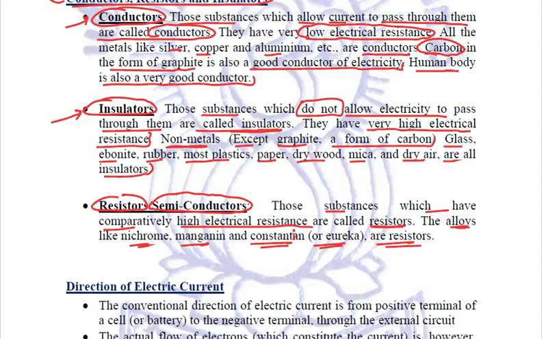Insulators do not allow the current to pass through them at all. And resistors or semiconductors are in between. They allow it partially, right?